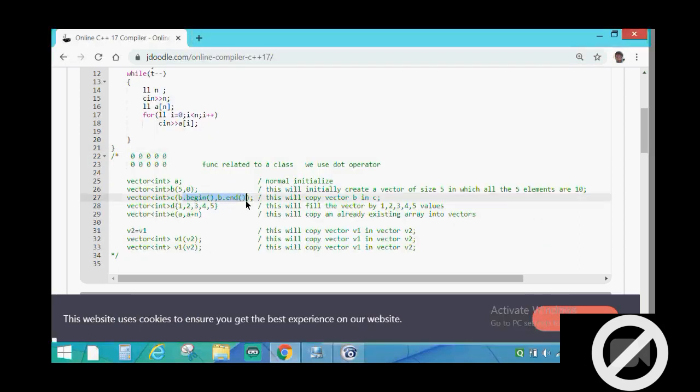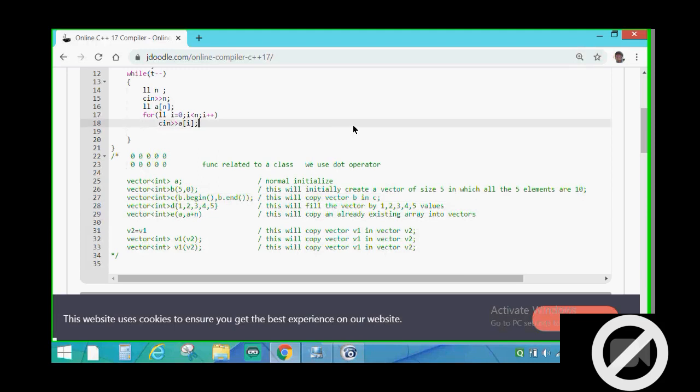So basically from start to end we are copying vector b into vector c, and by writing this syntax we are able to do so. If you observe, when we have to assign some constant values to a vector, we use circular brackets. For example, in this case we have used circular brackets for initializing the vector with a particular value.